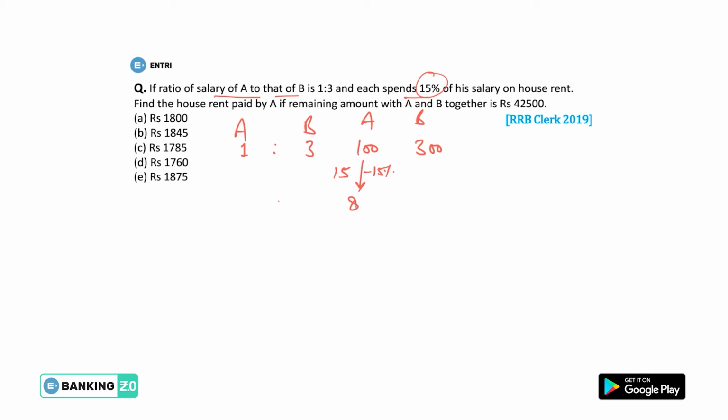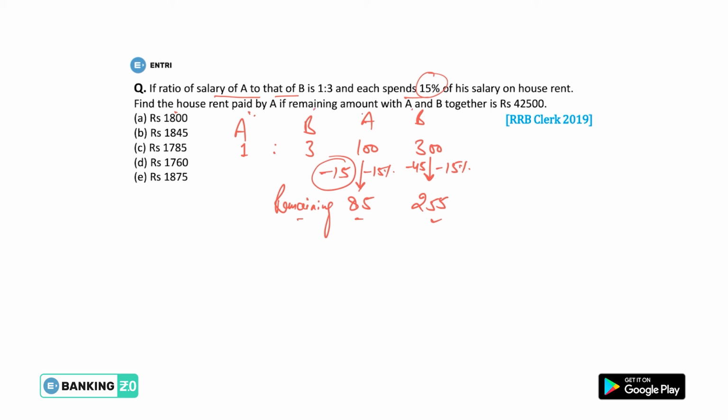So what will be the remaining? Remaining will be 85 obviously. And for 300, what will be the 15% of 300? That means 45 obviously. So 300 minus 45 will be 255. So this is the remaining amount, guys. This is the remaining salary of A and this is the remaining salary of B. And find the house rent paid by A. Okay, we need to find this value, this 50 minus 15.